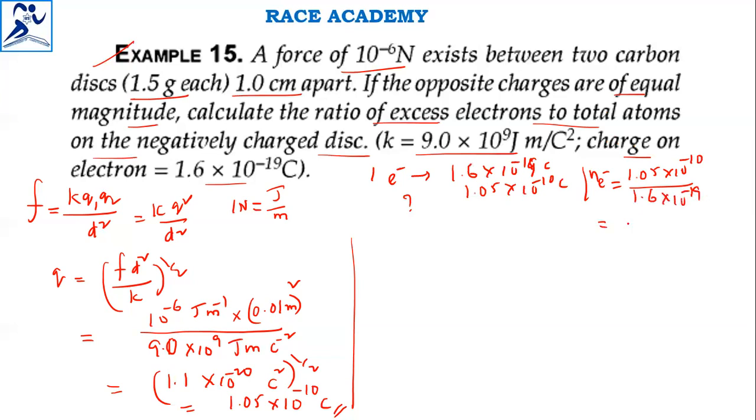You will get 6.6 × 10^8 electrons. This is the number of electrons.